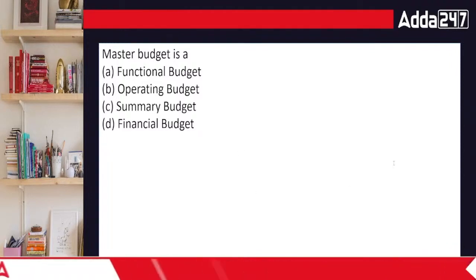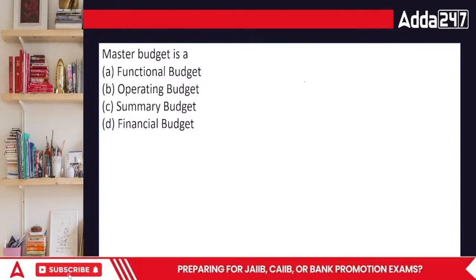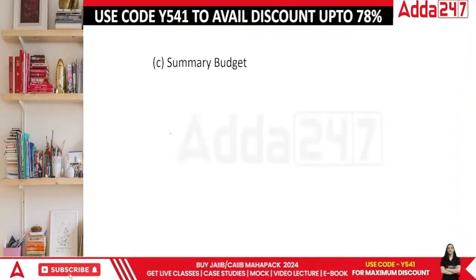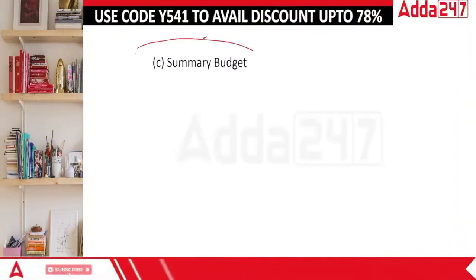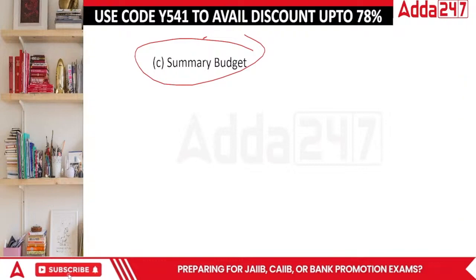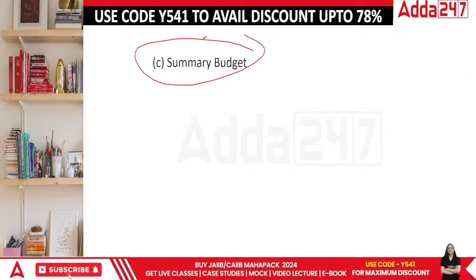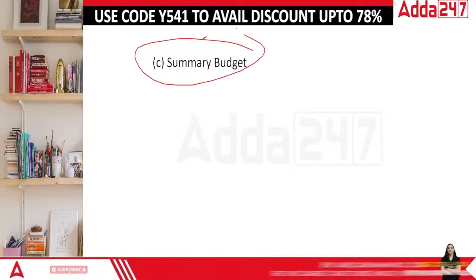So in this case, the correct answer among functional budget, operational, summary, or financial is summary budget. The budget which is the cluster of all the budgets. Got the idea?